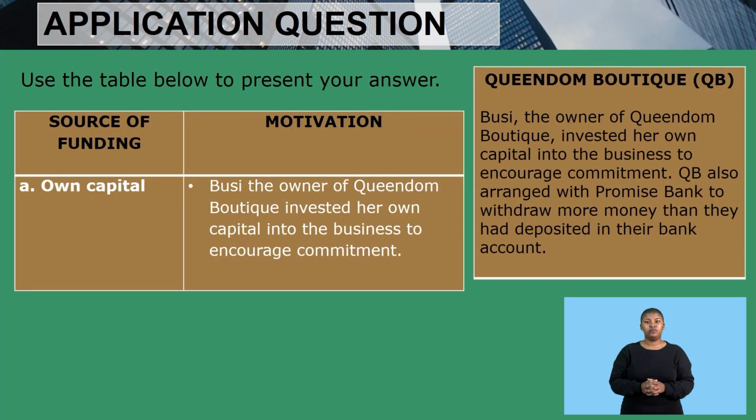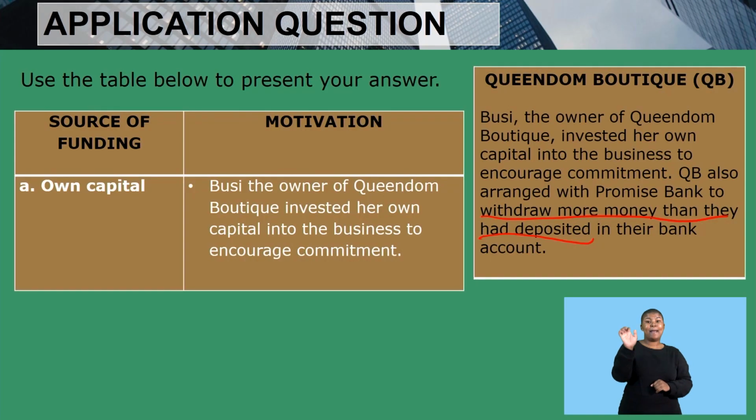QB also arranged with Promise Bank to withdraw more money than they had deposited in their bank account. So this statement that says withdraw more money than they had deposited shows us that Busi went to the bank and made arrangements.